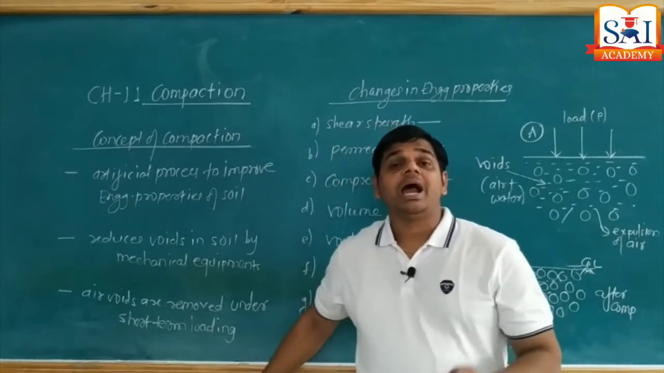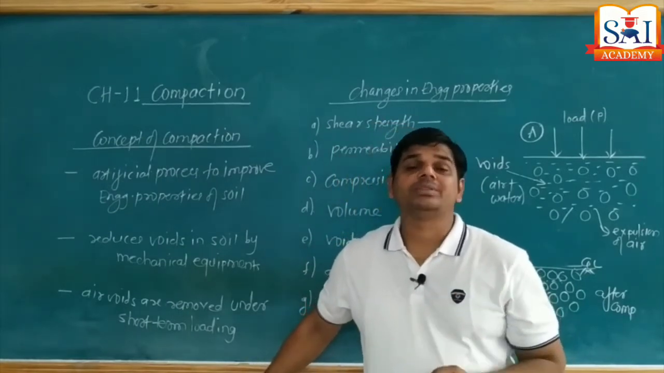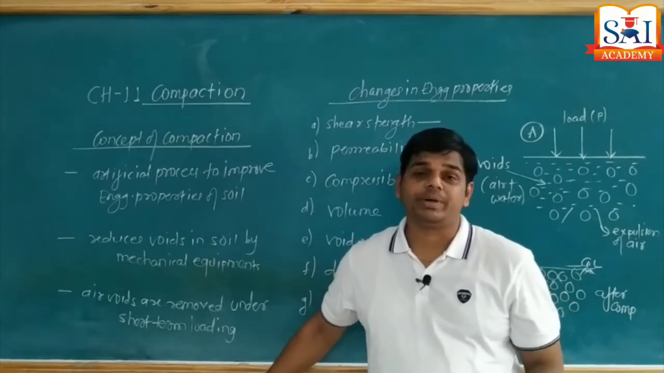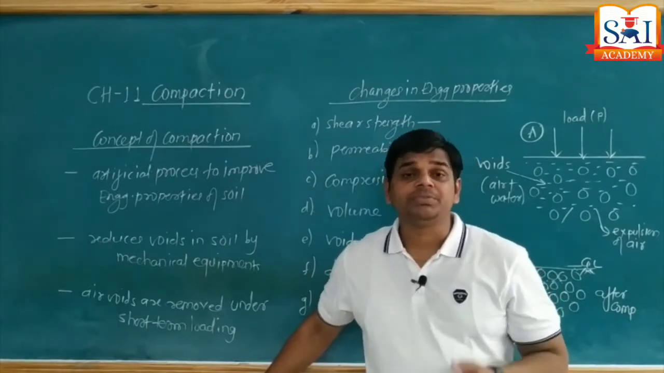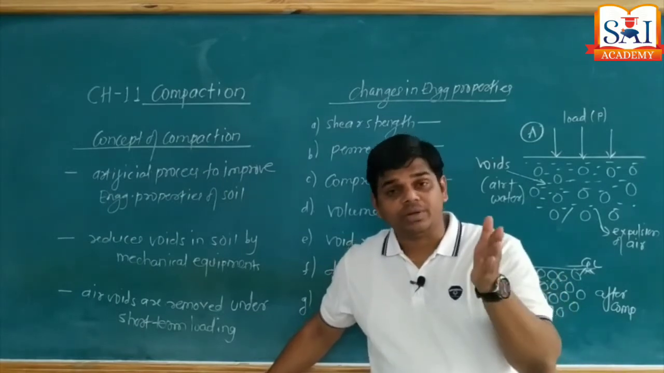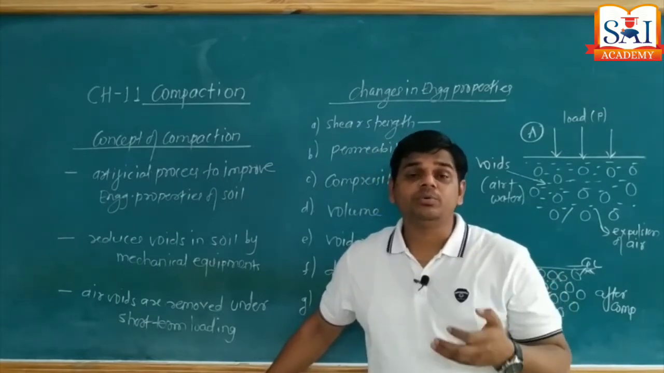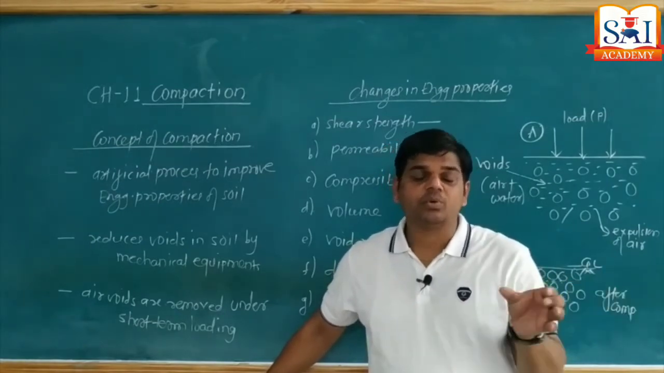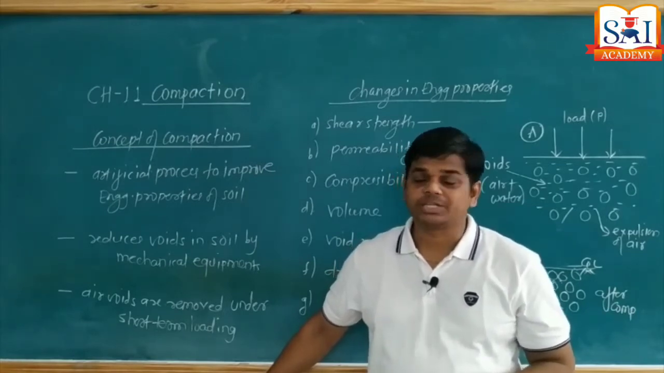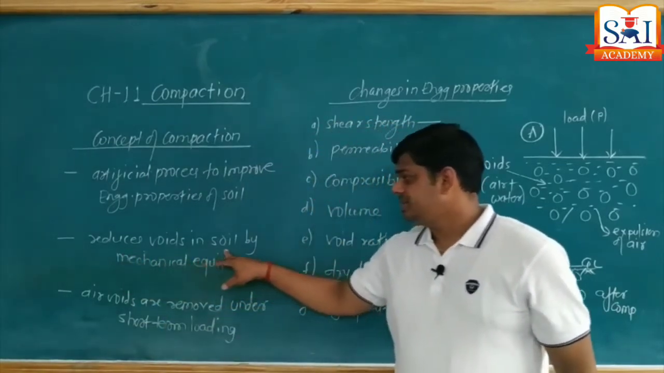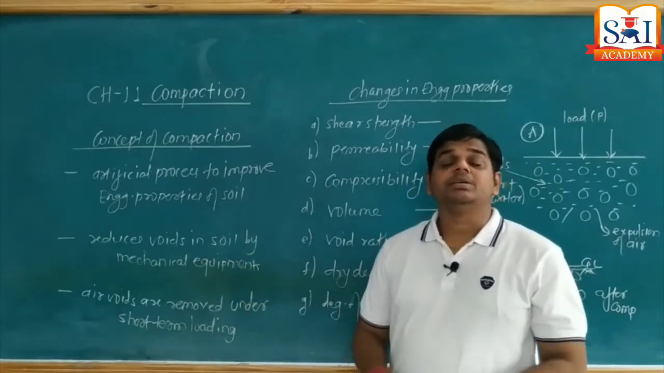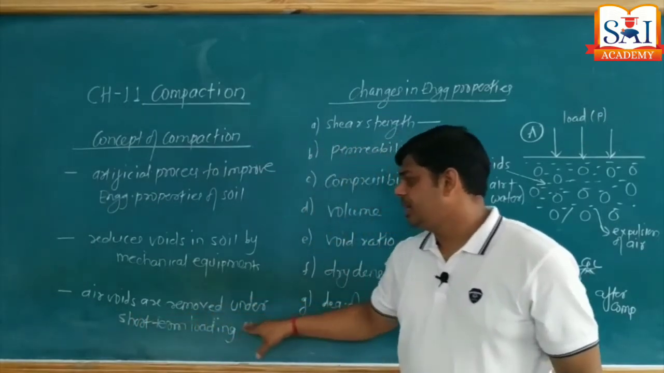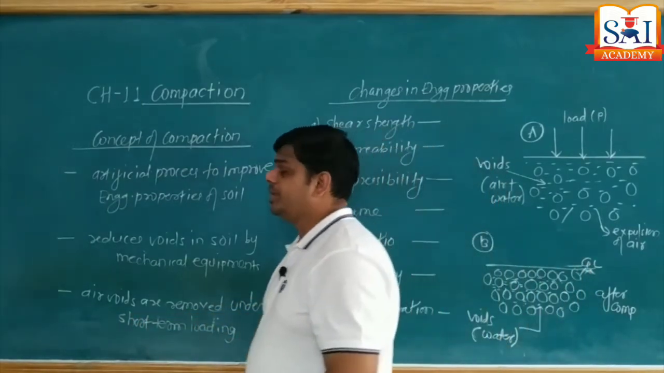We are applying additional surcharge load over the surface of soil by using artificial techniques such as mechanical equipments, rollers, heavy tools. These equipments we place or run over the soil surface to remove the voids from the soil, and when void spaces reduce, grains come closer, and that we call compaction. Reduction in the voids in a soil by mechanical equipments. Use of mechanical equipments is essential in the compaction process. Air voids are removed under the static short-term loading process.